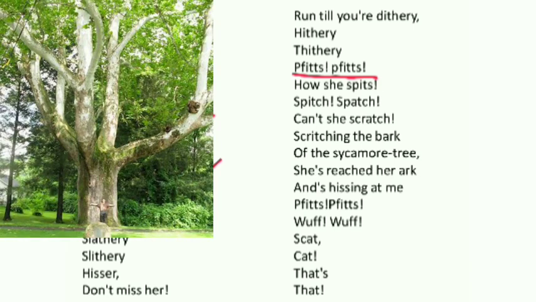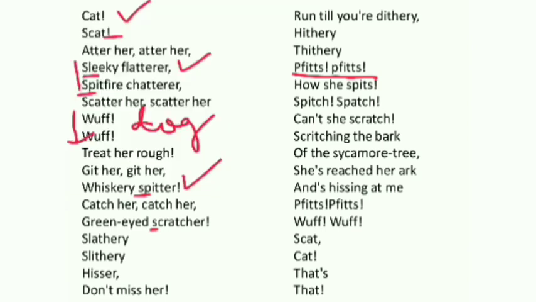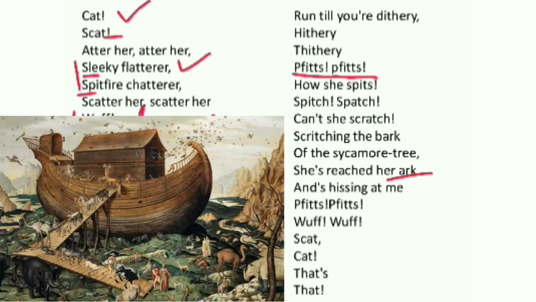As you can see, this is the picture of a sycamore tree. So she climbs on that tree and she is scratching the bark of the tree, revealing her anger to those dogs. So, scratching the bark of the sycamore tree, she has reached her ark. The word ark here means a safe place, and it has a relation with the ark of Noah.